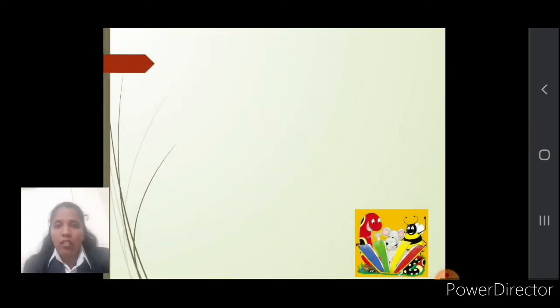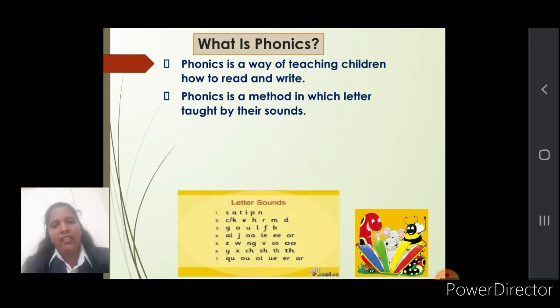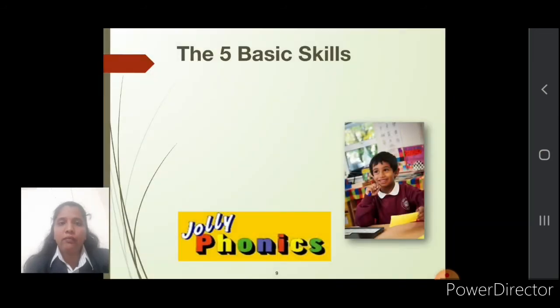Let's see in short about phonics. I know you know about phonics. Phonics is a way of teaching children to read and write English. In this method, we teach the letters by their sounds. You can see here, there are 7 groups. Do you know how many sounds are in English? There are 42 sounds. We say this is the right building block for children, and with the help of this right tool, they can decode the English language.